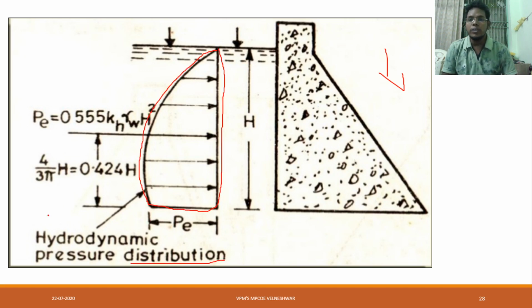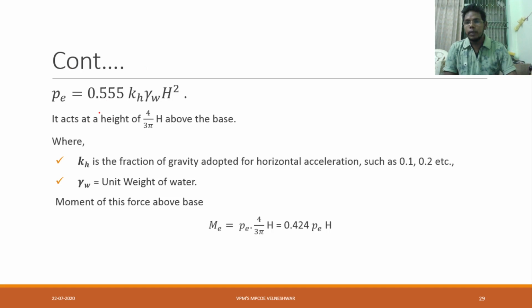What is the Pe value? Pe is 0.555 kh gamma w h square. At what height will it be located? Exactly at 4h by 3 pi. This Pe will be located at 4 by 3 pi h, and the distance from here to here is the hydrodynamic pressure distribution. So Pe is 0.555 kh into gamma w into h square.